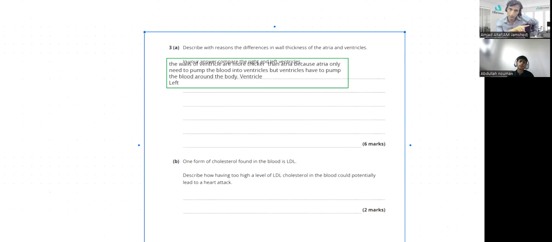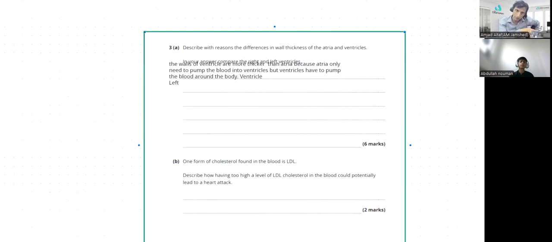Right is no. What are you talking about? Like, the right ventricle is pumping blood to the left ventricle. No, it's not a thing. Just find out the difference. Sorry. No issue, no issue.